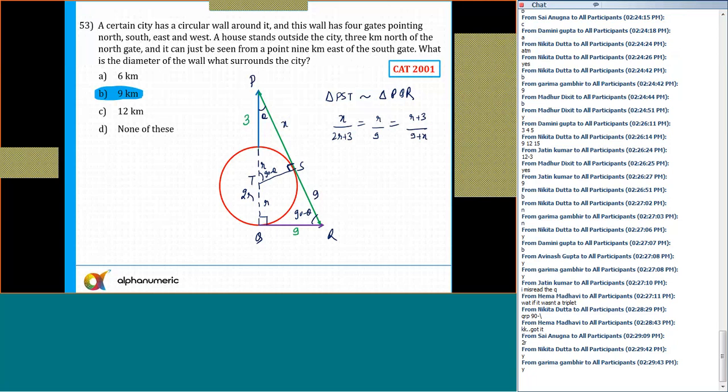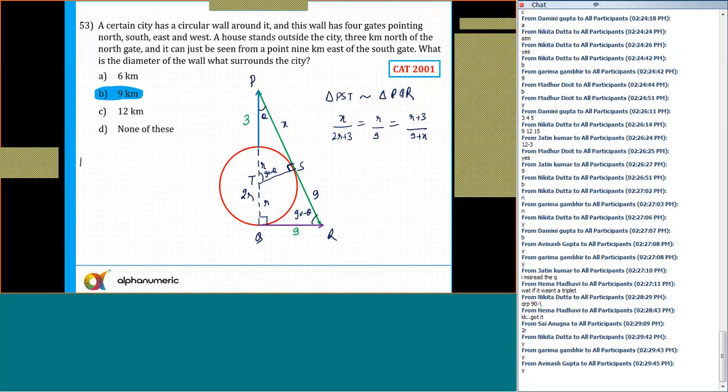All of you? Or like I told you, you can apply the Pythagoras theorem. In triangle PST, x square plus r square is equal to r plus 3 whole square. And in triangle PQR, 2r plus 3 whole square plus 9 square is equal to 9 plus x whole square. Then you should try to eliminate x here. If you eliminate x, you get the answer. Is that clear now?